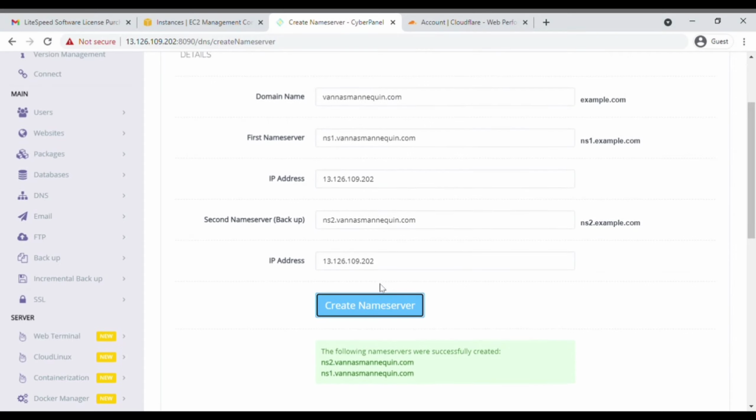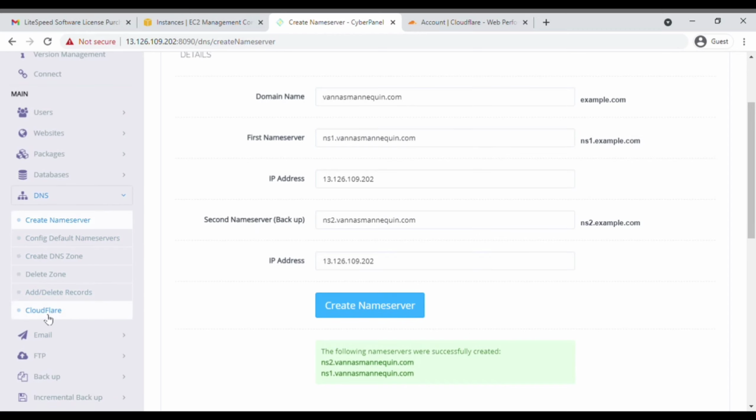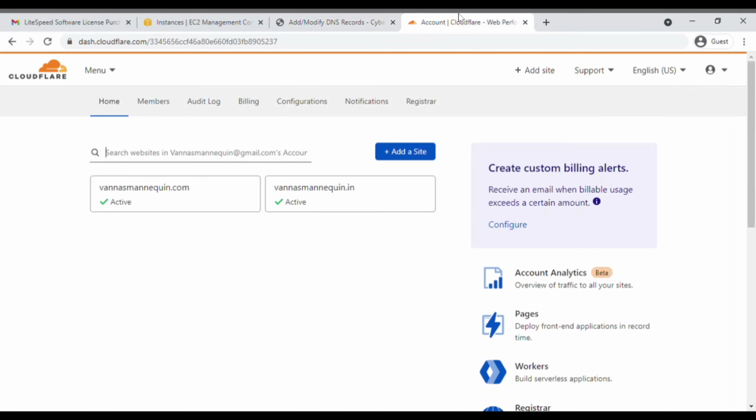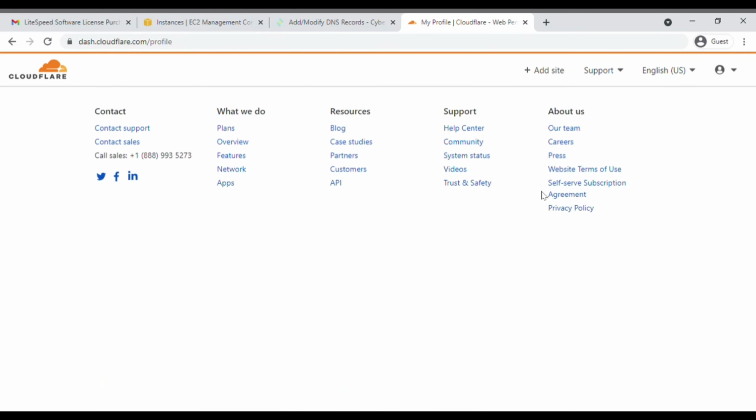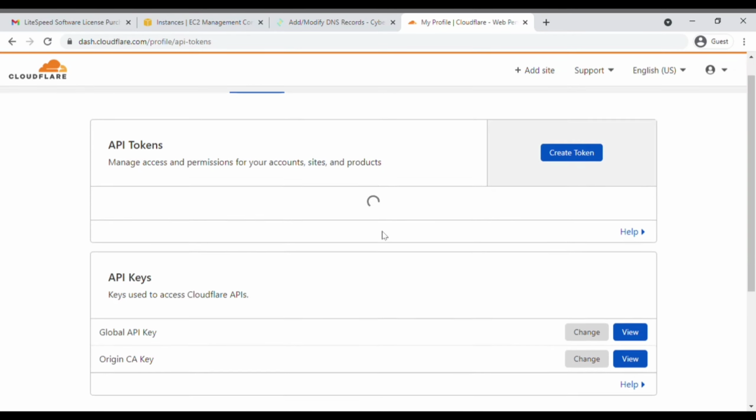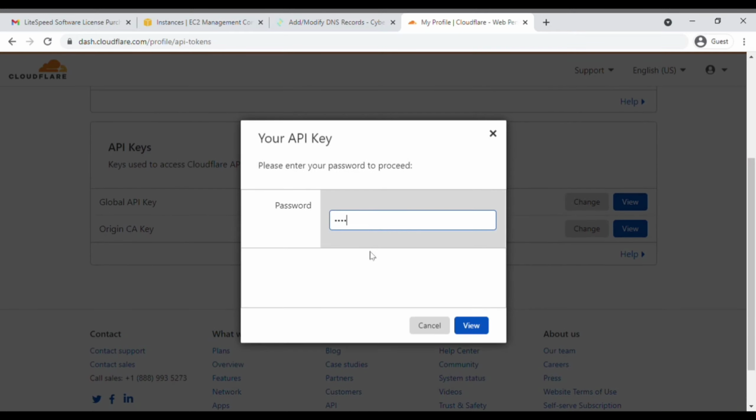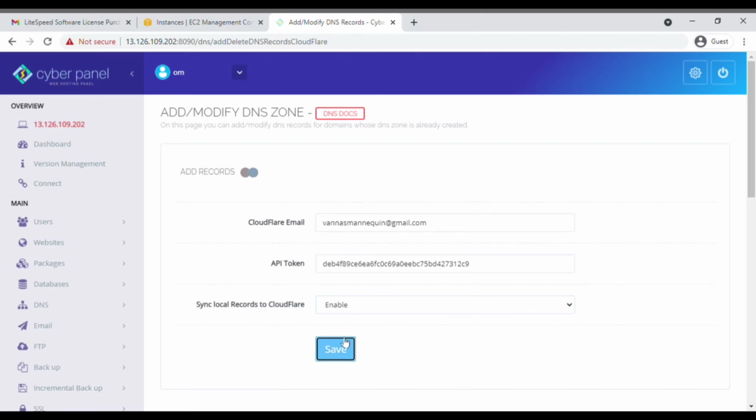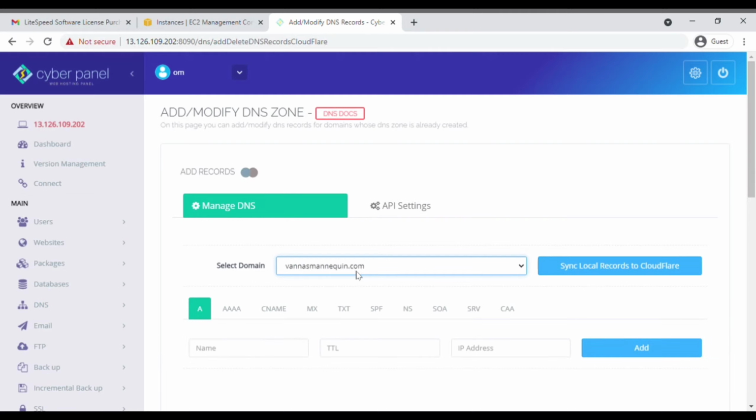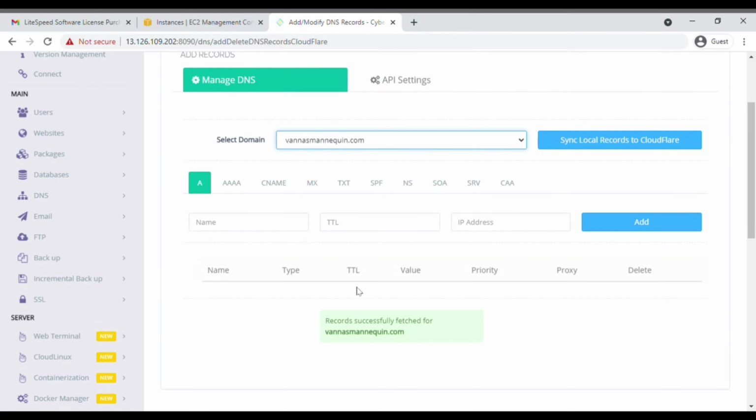Now we are going to see the second method for those who are using Cloudflare. Simply go to DNS, select Cloudflare. Just log into your Cloudflare dashboard, and after that simply scroll down and click on Get your API token. And after that, go to API tokens. Now just click on Global API and then enter your password. Enter your Cloudflare email and then the API token. And now in the Sync Local Records to Cloudflare, just enable it. Now click on Save. What this will do is that it will automatically save the records from the hosting to your Cloudflare account without any name servers.